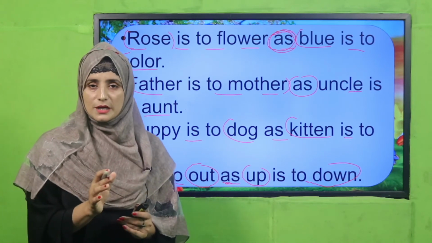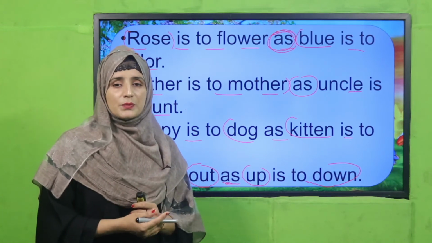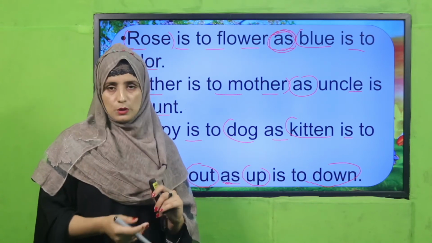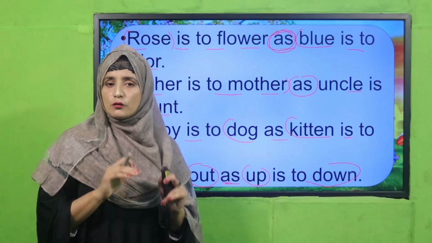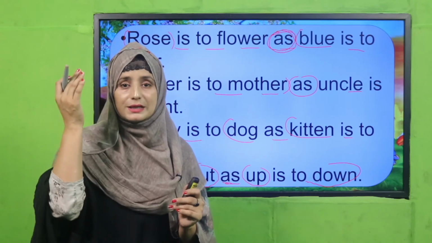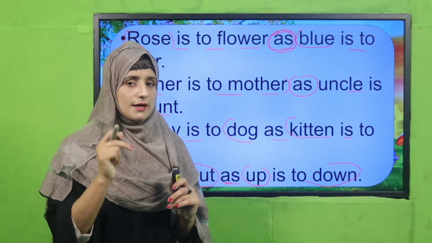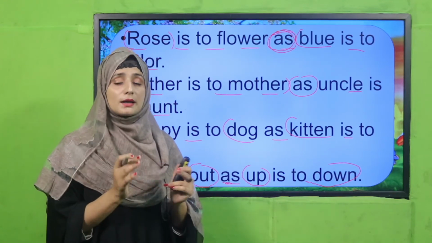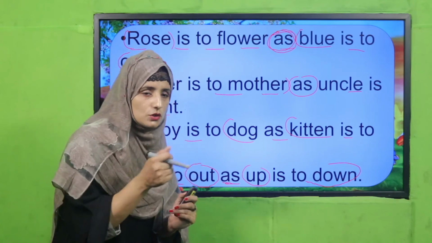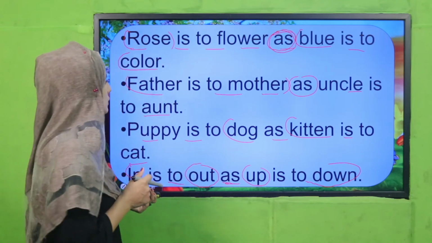Okay, so have you got it, my dear students? Suppose we can say that hat is to head as shoe is to foot, because we are using shoes on the feet. This is clear now. And a hat, like a cap, we are using on our head. So this is the way when we are comparing things through analogy. So have you got it, my dear students? Good.